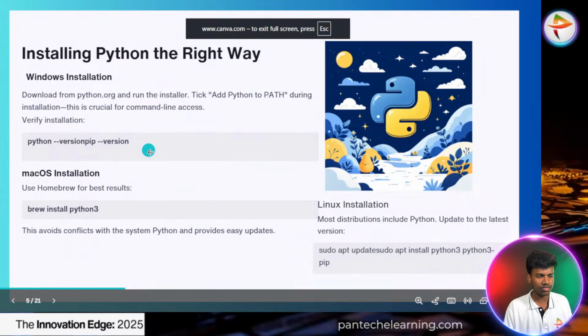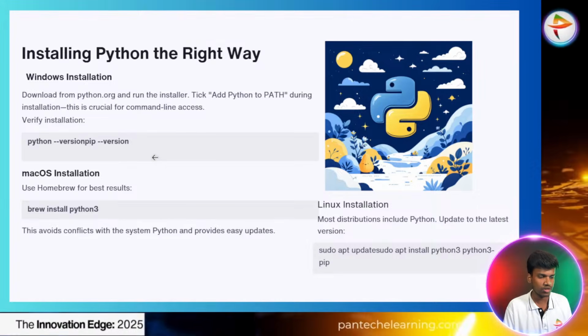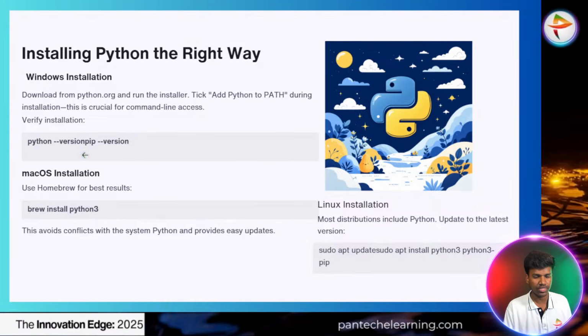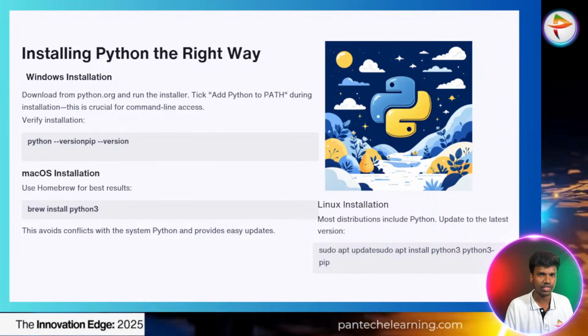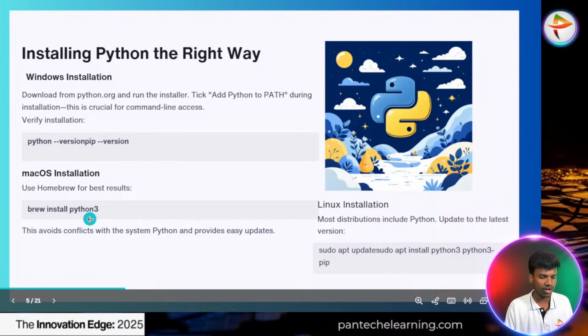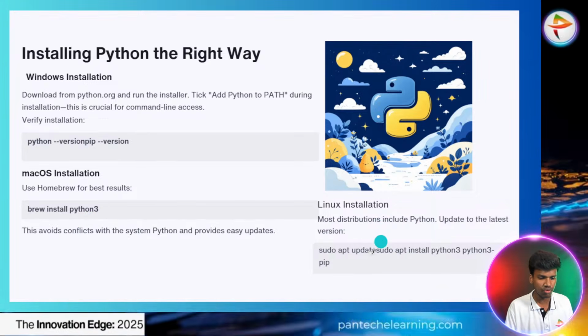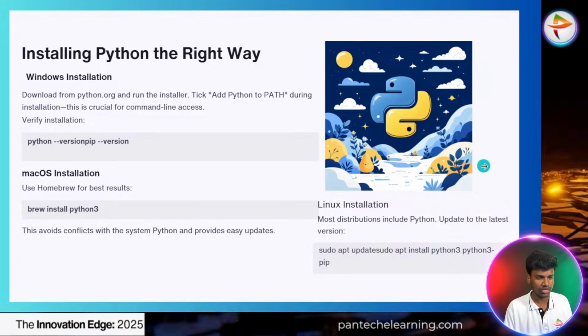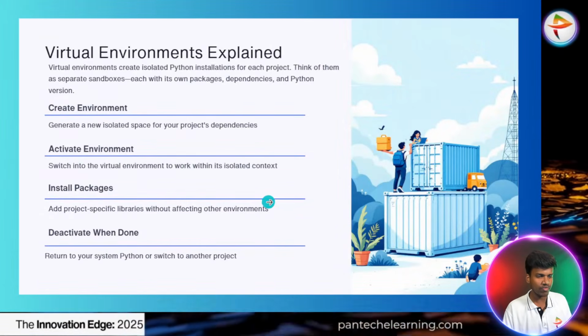Here the syntax is used to check the version of our Python software: python version, and pip version. Pip is the common keyword to install everything. Mac OS and Linux OS each have their own installation process. Next one, virtual environment explained.